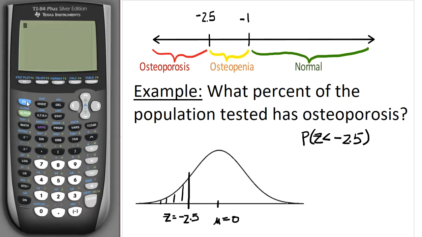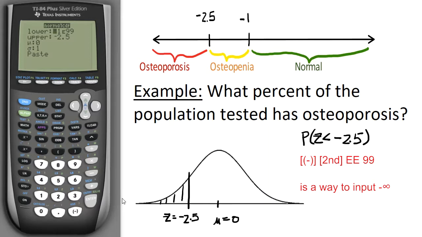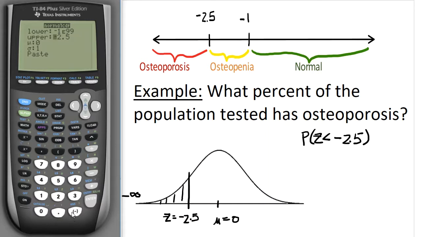The first thing I want to do is hit second distribution. Then I'm going to scroll down 1 and choose the normal CDF. Hit enter. Now down this end, I have to have negative infinity, and I've got to have a way to put that in the calculator. So that is -1 second EE, and then I'm going to put 99. So that's the equivalent of negative infinity. Then I'm going to come down here to my upper bound, which is -2.5.